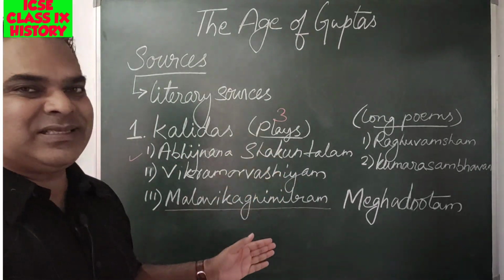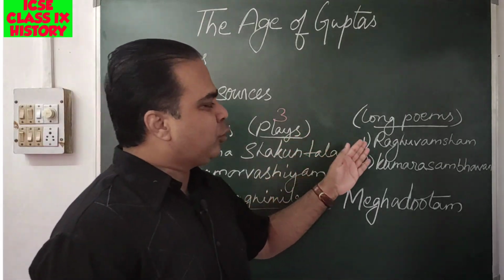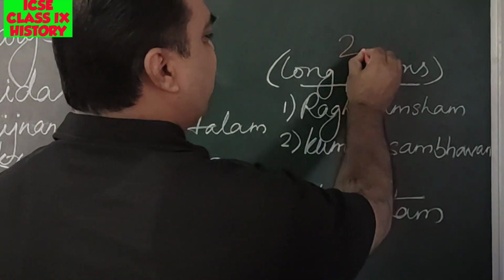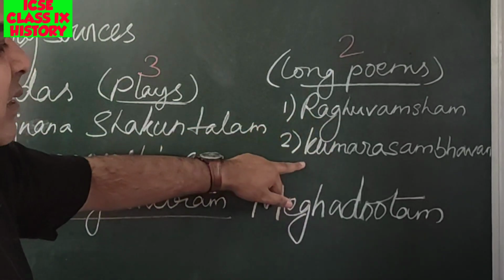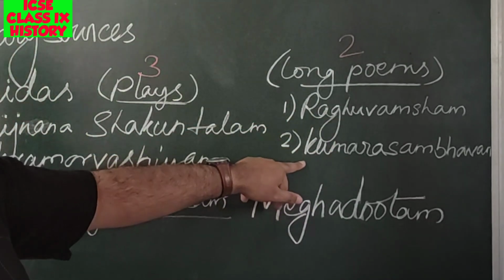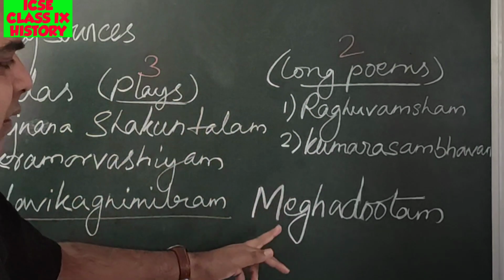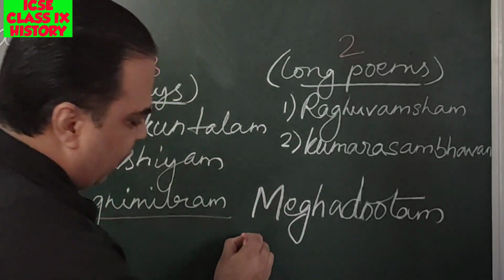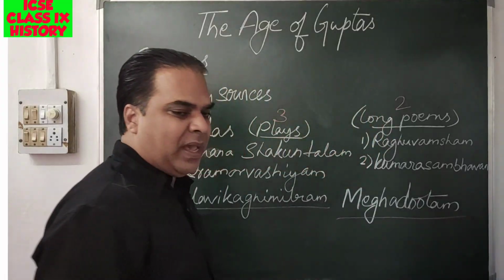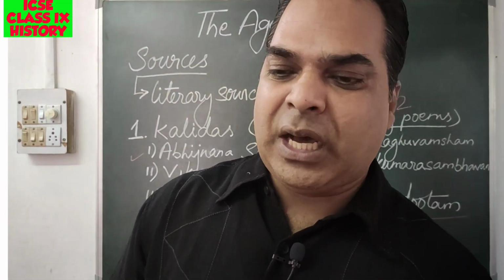Apart from these three plays, he wrote two long poems. Number one, Raghuvamsham, and the second one, Kumarasambhavam. And apart from that he also wrote one more poem, Meghadutam. You might have heard about these names earlier also.